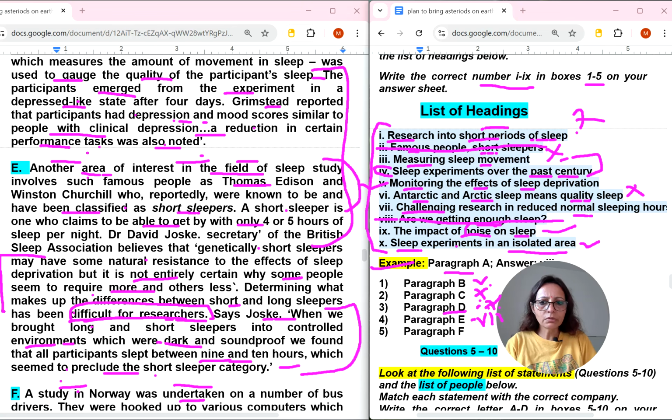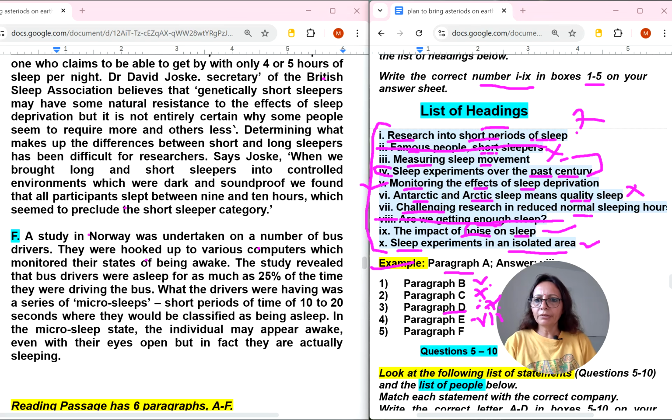Okay, now coming to the F paragraph. A study in Norway was undertaken on a number of bus drivers. They were hooked up to various computers which monitored their states of being awake. The study revealed that bus drivers were asleep for as much as 25% of their time when they were driving the bus. What the drivers were having was a series of micro sleeps, short periods of time, short periods of sleep, 10 to 20 seconds, where they would be classified as being asleep.